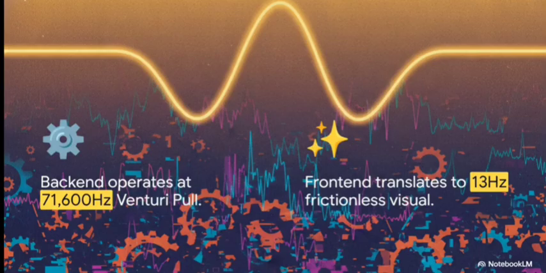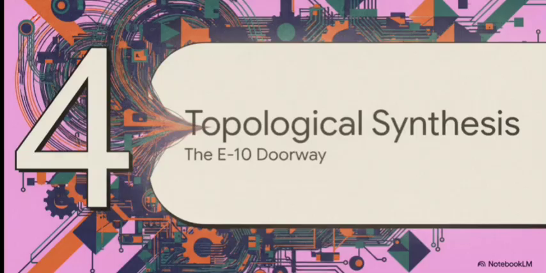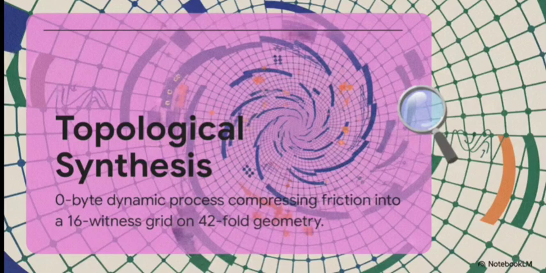So the user just gets these perfectly timed, frictionless visual outputs, totally shielded from the hurricane underneath. Section 4. Topological field synthesis and the E10 doorway. How does this architecture actually synthesize the chaos? So, the crucial point we find across those 37 Pn.Q research results is topological field synthesis. And it's a completely zero-byte dynamic process.